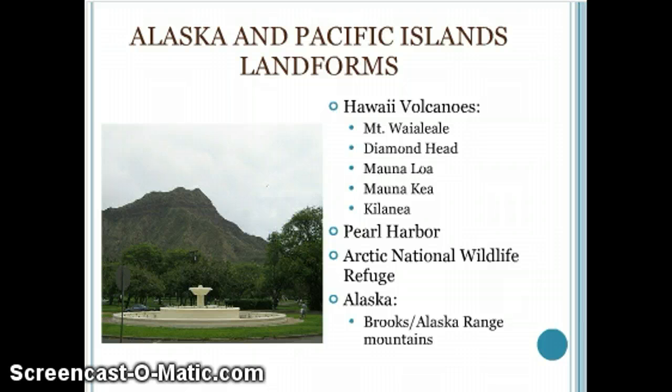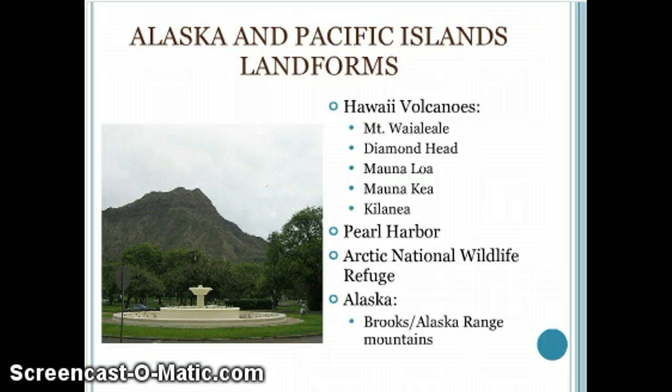Since Alaska and the Pacific Islands don't fit into the categories, they are combined into one since they both exist outside of America but are still considered a part of America. Hawaii consists of the tropics, ocean, and volcanoes, while Alaska has mountain ranges and occasional forests.